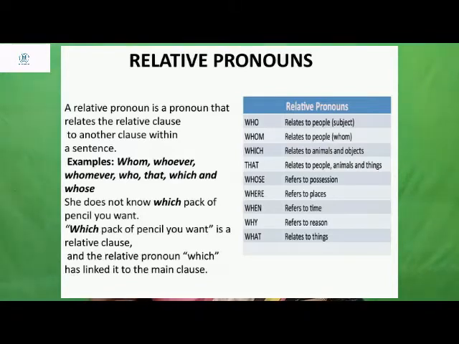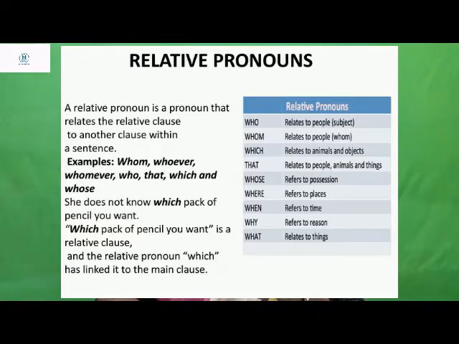What type of pronoun am I using here? Relative pronoun. So which pack of pencil you want is the relative clause, and the relative pronoun which has linked it to the main clause. Understood? The main clause is she doesn't know. What doesn't she know? Which pack of pencil you want. I want to relate something to the main clause. Then what type of pronouns do I use? Relative pronouns. Here are some examples of relative pronouns.